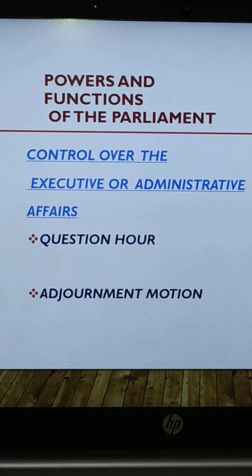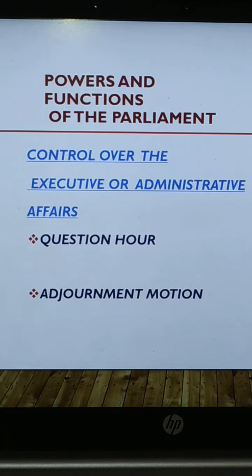In this case, the Lok Sabha or Rajya Sabha, especially the Lok Sabha, though it will be going on with its per day basis, whatever work it is doing, it will stop that work and it will start taking up this newly cropped up agenda, which has been very important, like the killing of an IPS officer. So adjournment motion pinpoints the failure of the government in performance of its duties. So basically the Parliament shows that the policy makers, the executives, have not worked well, hence this mishap has taken place.